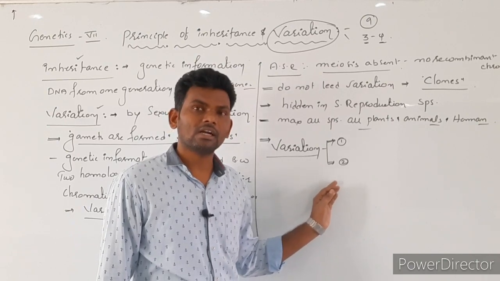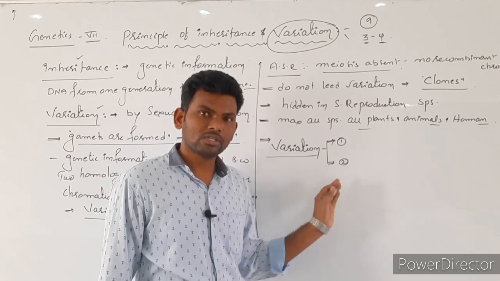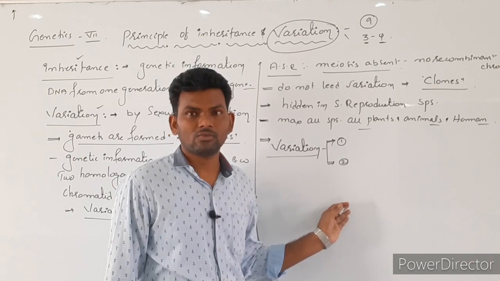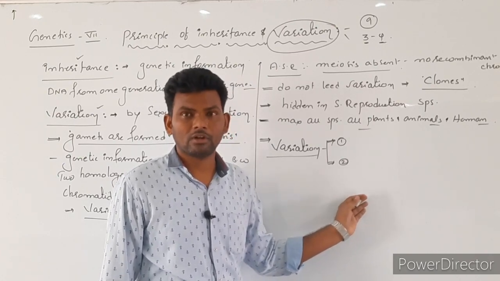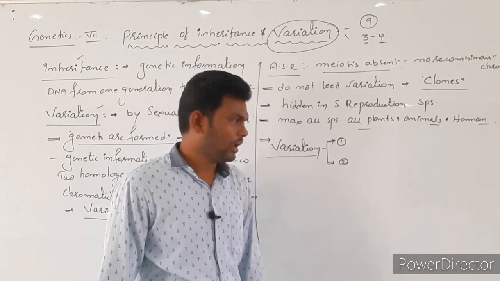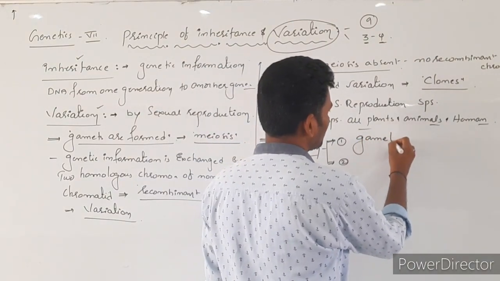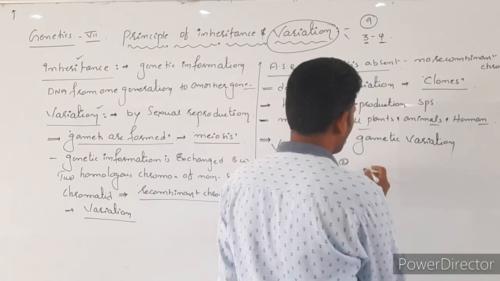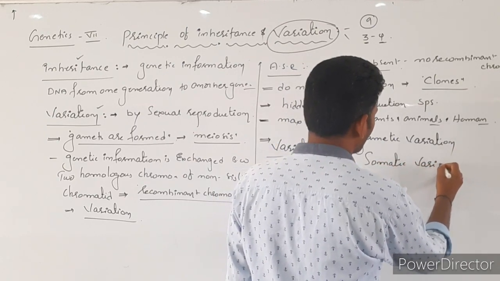So which variations occur in the somatic cells and are not going to transfer to the next generation? The question is, sir, why are variations formed in somatic cells? Because the reason is what? UV rays or maybe chemicals or temperature, nutrition, these all are going to cause variations in somatic cells. Let's write, variations are of two types. The first one is gametic variations. Next one is somatic variation.